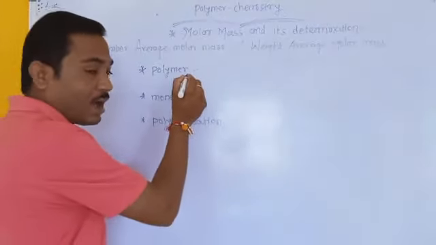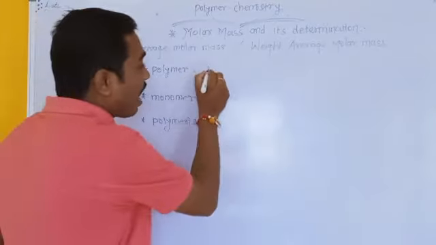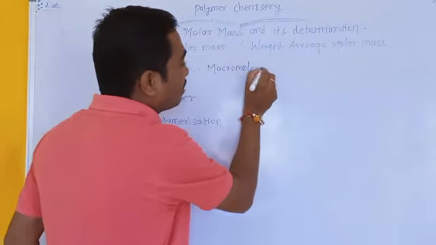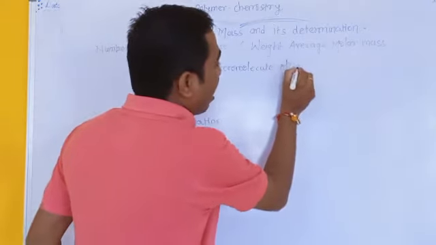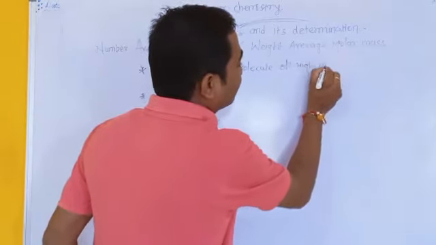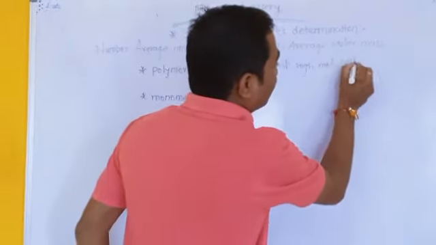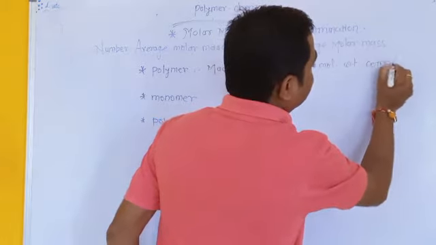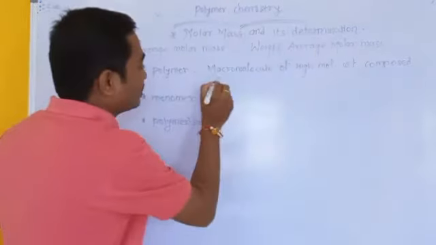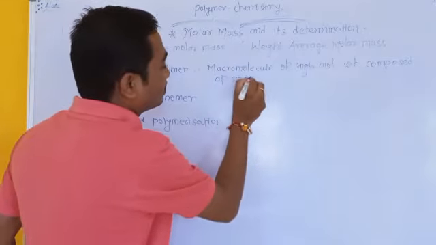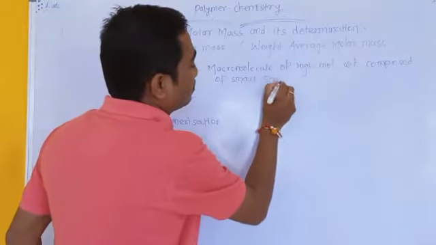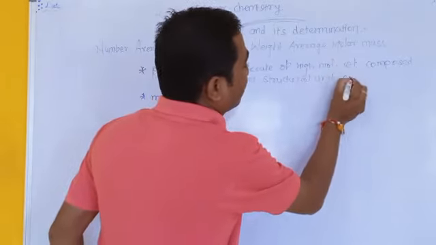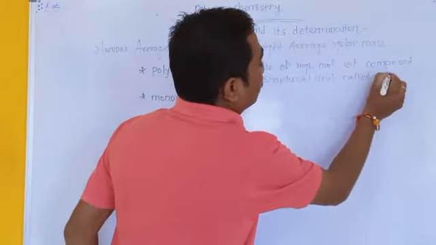Polymers are macromolecules of high molecular weight composed of smaller structural units called monomers.